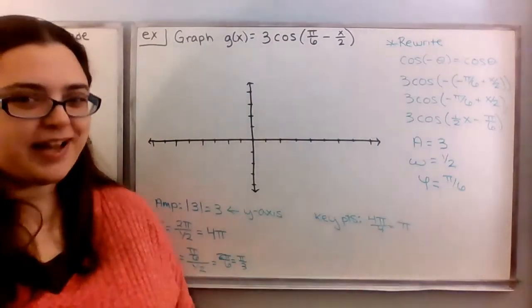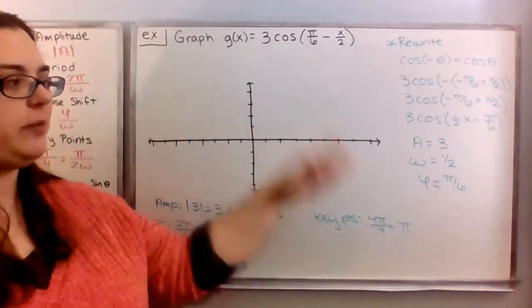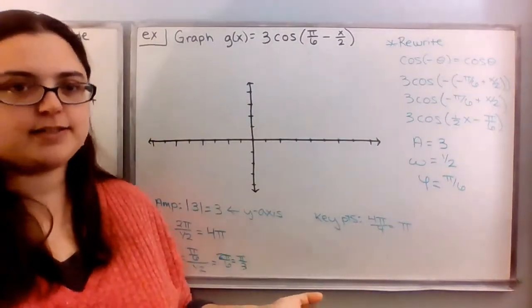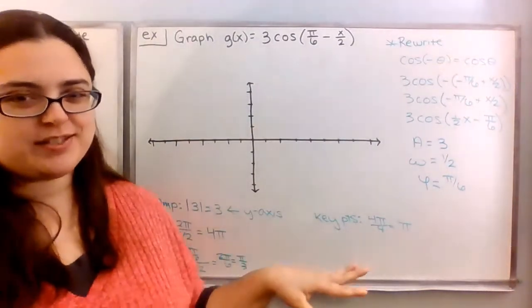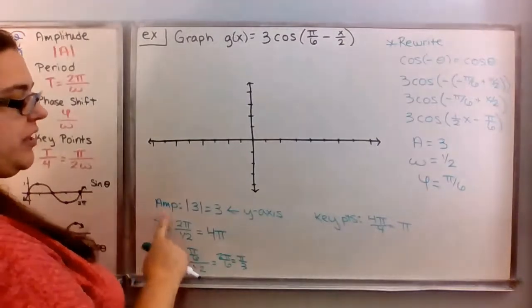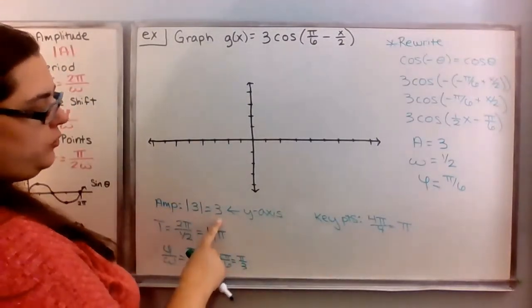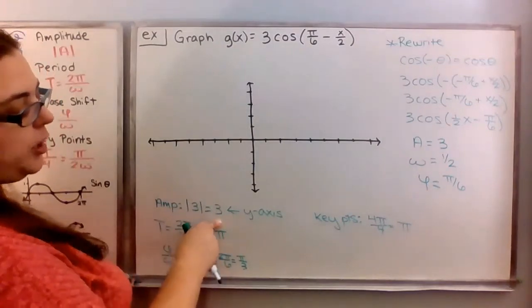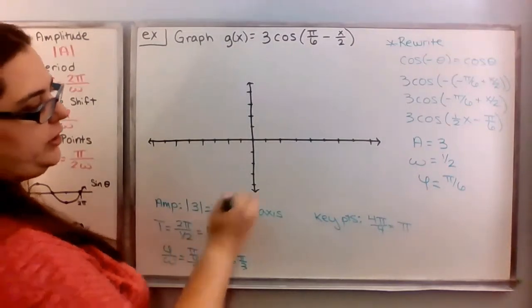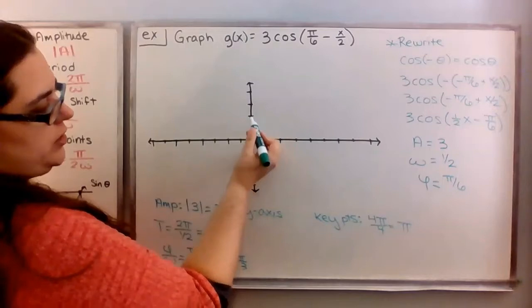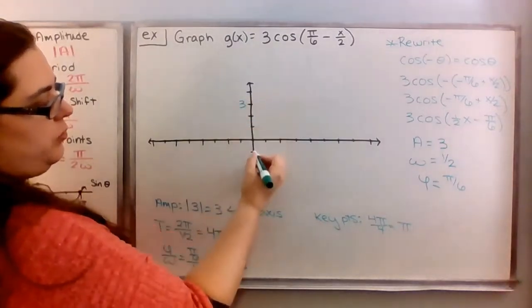Now that we have that done, we can go ahead and label our horizontal and our vertical axes. The y-axis is always easier to label because it's just based off of your amplitude, and usually there's no pi involved. So our y-axis, we have to go at least up to 3 and down to -3. So I'm just going to count by ones, 1, 2, 3, 1, 2, 3.